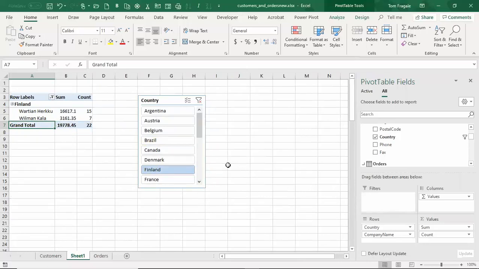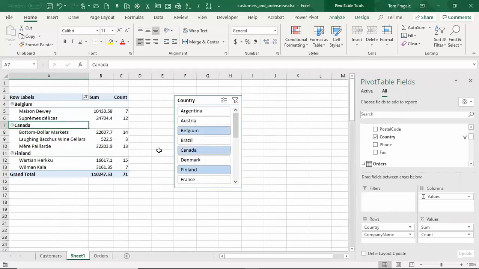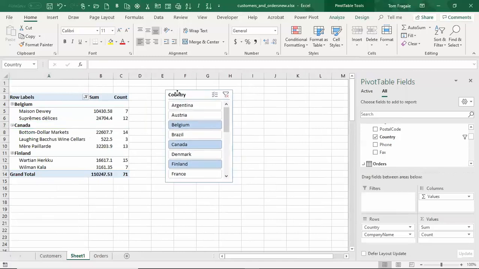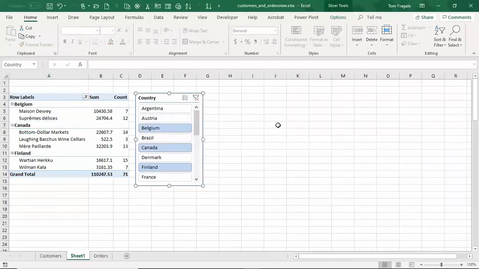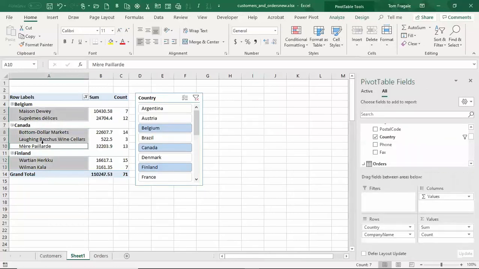So if I want to show more than one, I'm going to hold down my control key, then I'll pick on Belgium and Canada and so on. So the slicer is a part of the PowerPivot because it's part of the pivot table. Now, what we're really making here is a dashboard, but I really like the fact that I can pull those from the multiple tables because of that relationship.